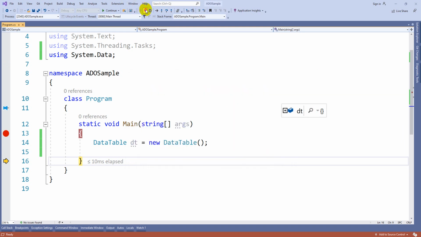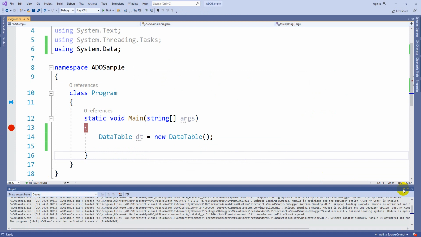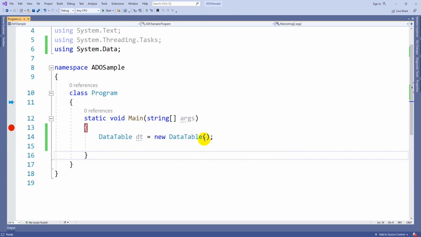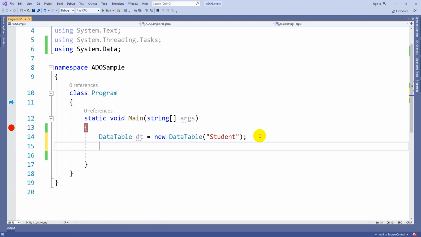One more thing: instead of taking an empty DataTable, you can also give a name here, for example student. So this is the table creation. You just created a table without a column, without a row, nothing is there. Whenever you want to create a table, there should be columns and there should be rows also.